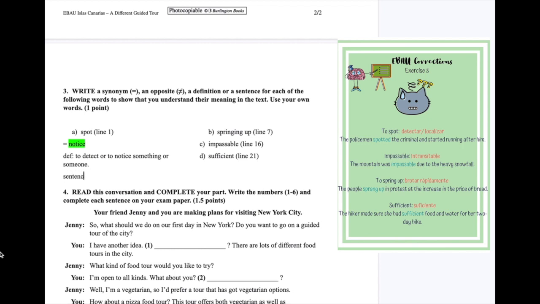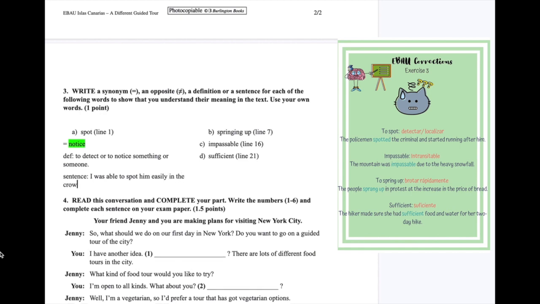Let's give you a sentence so you can have a look to get an idea. I was able to spot him easily in the crowd. Okay? Again, can you see I have put the infinitive because we need to keep everything that we do in the infinitive. Okay? This is super, super important for you guys because you can definitely lose marks by doing this incorrectly.